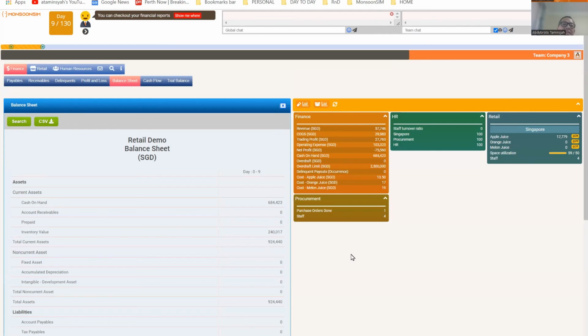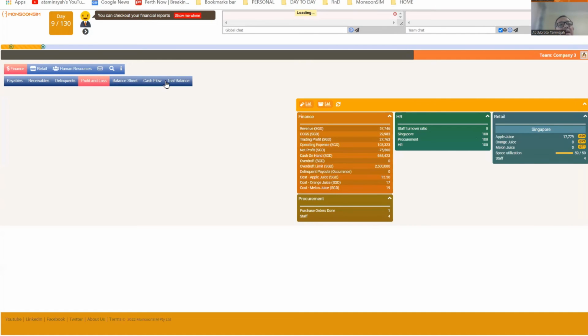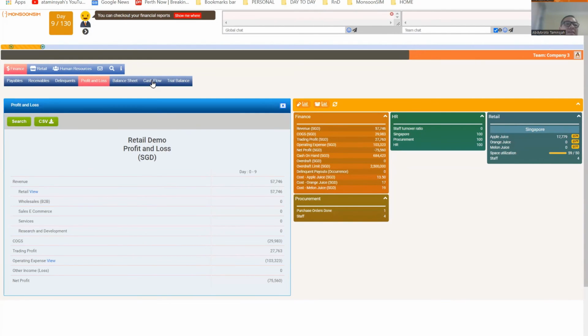Now, imagine if the student entered the journal wrongly, then everything becomes confusing, right? The balance sheet is not balanced, the profit and loss is not accurate, and your cash flow is not accurate, and the whole company cannot function. Now they appreciate the power of accounting and the importance of accounting.